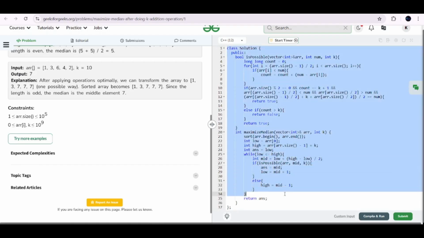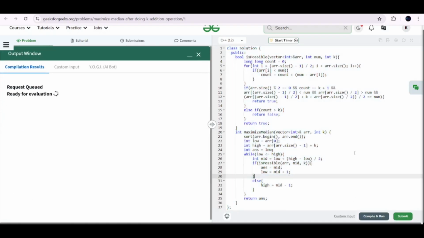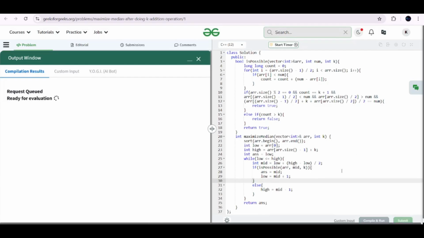So now we will do the time and space complexity. First, let me run and submit it. This should submit fine. Yes, it has.